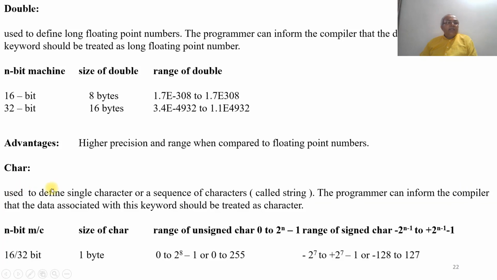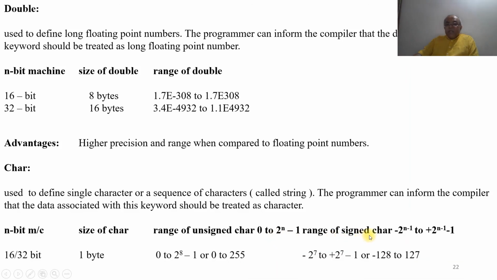Char is a character, which is a single character or a sequence of characters, also called a string. The programmer can inform the compiler that the data associated with this keyword should be treated as a character string. Either it can be 16 or 32-bit, the size of char will be 1 byte, and the range of unsigned is 0 to 2 to the power of n minus 1, which will be 2 to the power of 8 minus 1. The range is 0 to 255.